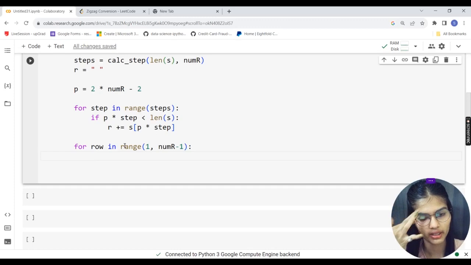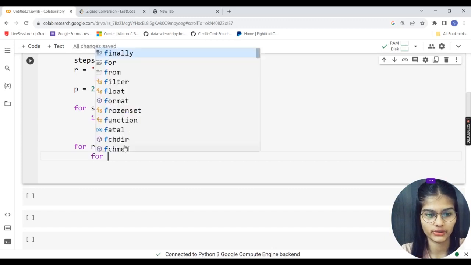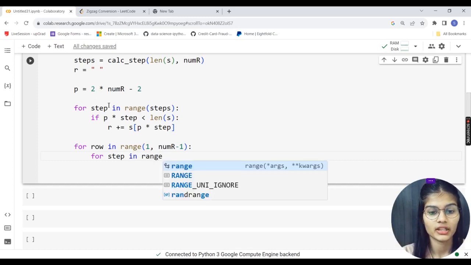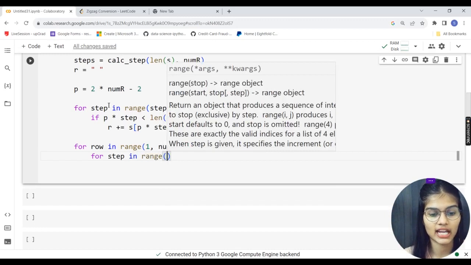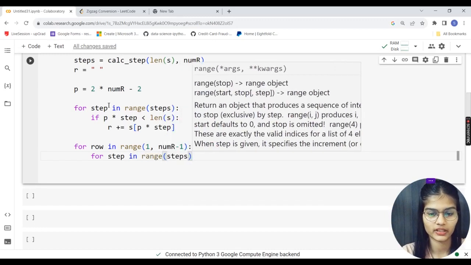So for row in range 1 comma num_r minus 1, just down the line, I'm going to write for step in range, and in the bracket we have my step variable.